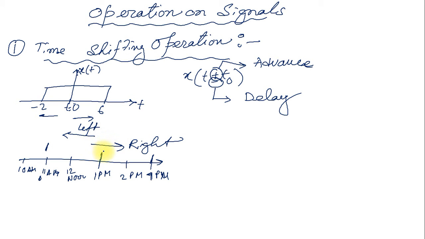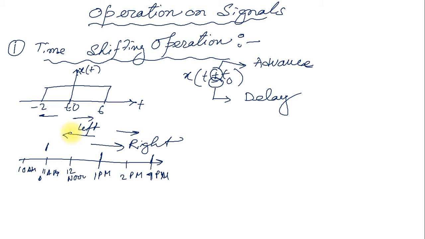So it is clear that whenever I want to delay my work, delay my time, delay my signal, I have to shift the signal towards the right. If I want to advance my work, advance my time, then I have to shift the signal towards the left. This minus sign signifies the delay. This plus sign signifies the advance.